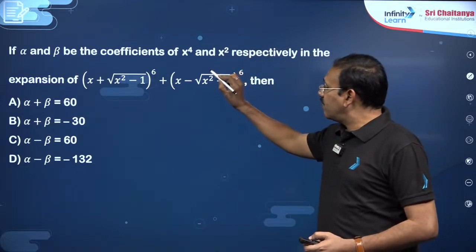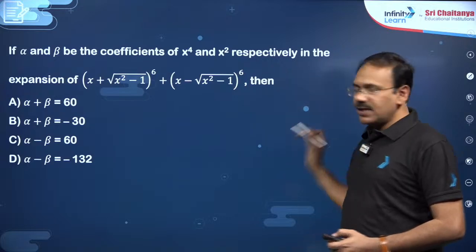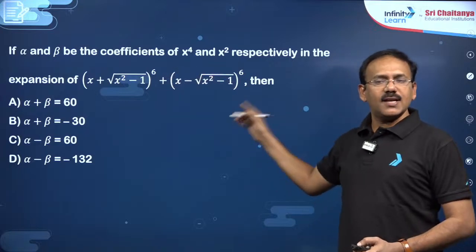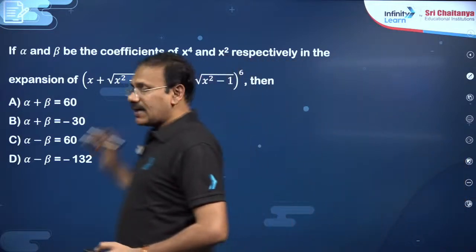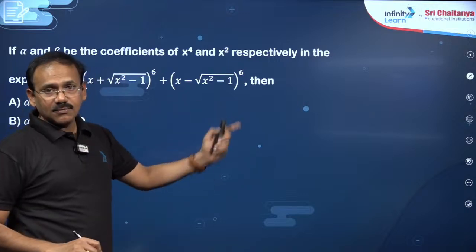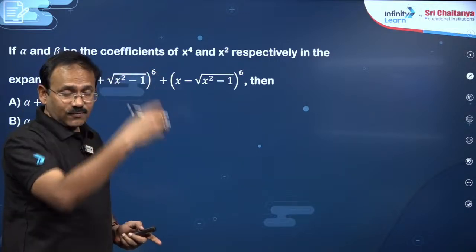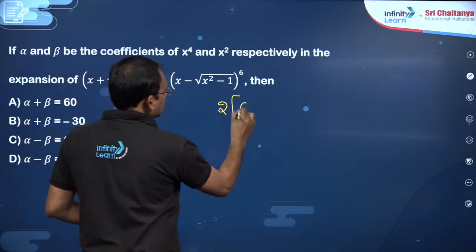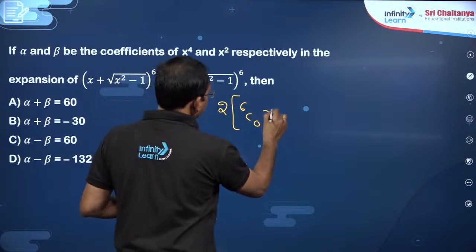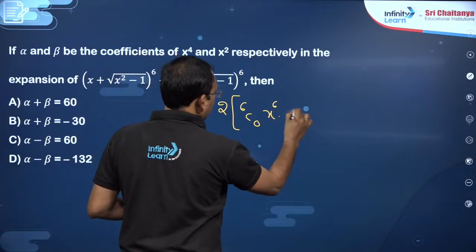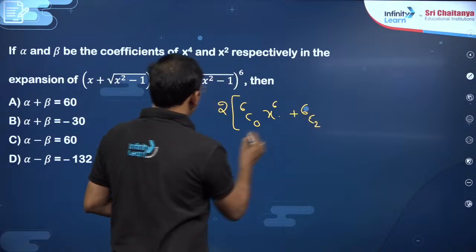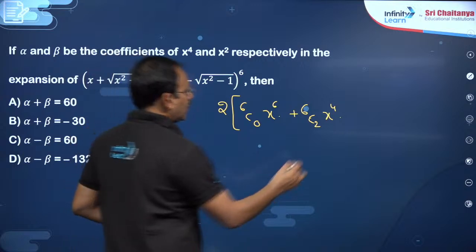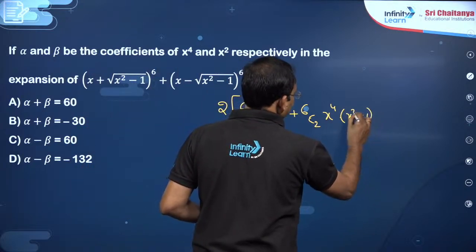Alpha and beta are the coefficients of x power 4 and x square respectively in this expansion, which is a combination of (a plus b) whole power 6 plus (a minus b) whole power 6. You know, my dear friends, if you write the expansion, you will get 7 terms each, and after addition, the second term and fourth term get cancelled. The expression will give you twice the first term, 6C0 term, where x power 6 minus 0 into this power 1. Then 6C2 into x power 4 into root of (x square minus 1) whole square will give you x square minus 1.